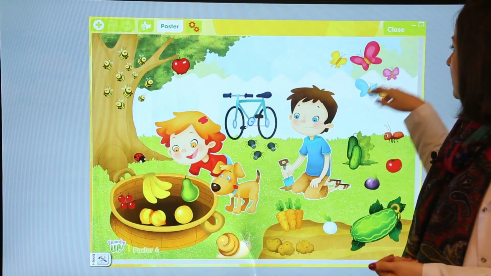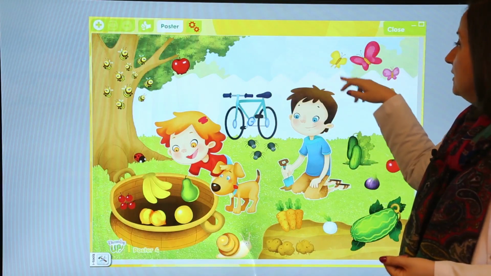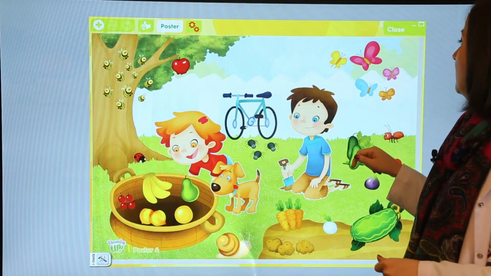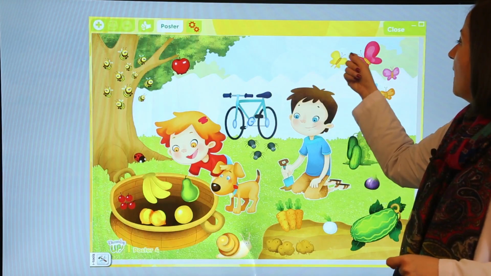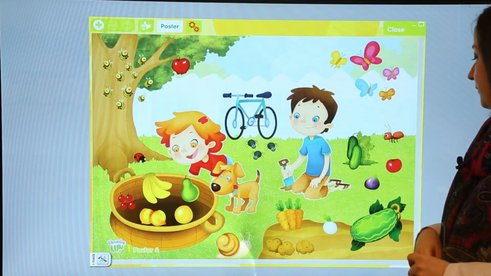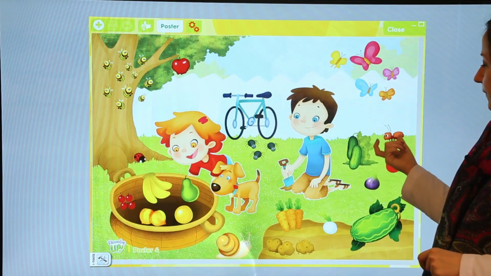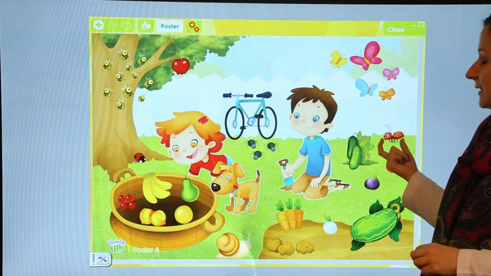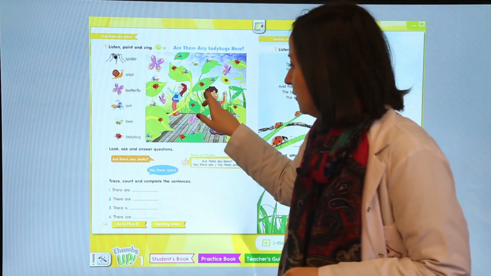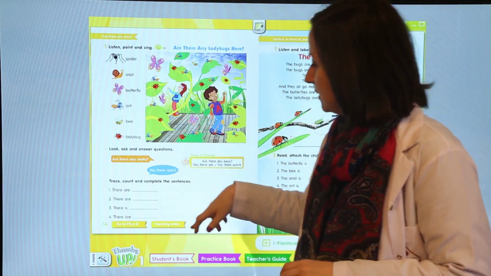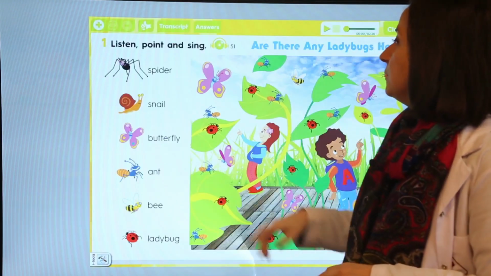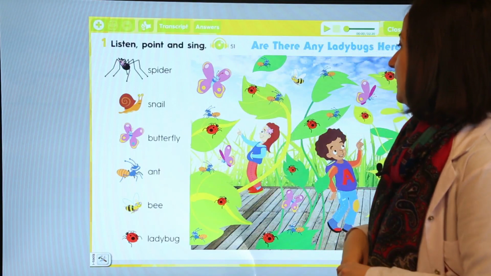And what are these? What do you see? They are butterflies. How many butterflies are there? Let's count the butterflies. 1, 2, 3, 4, 5. There are 5 butterflies. And what is this? It's an ant, karınca. Now we will do an activity. This is our thumbs up book, page 54. We will listen and point, okay?